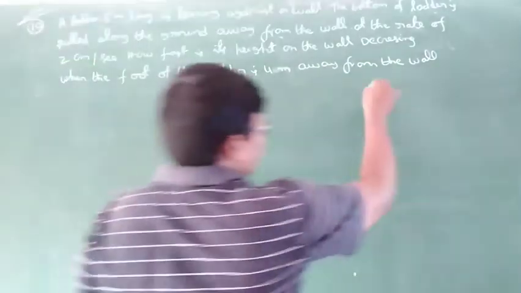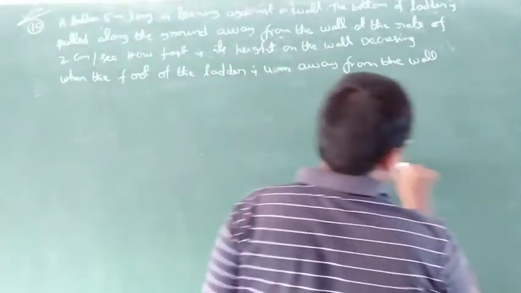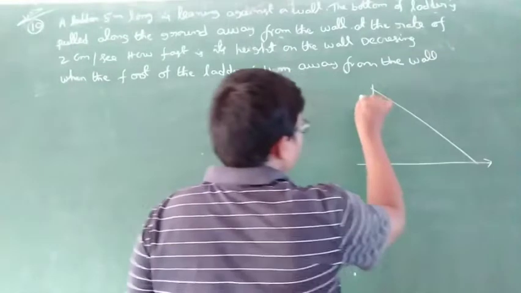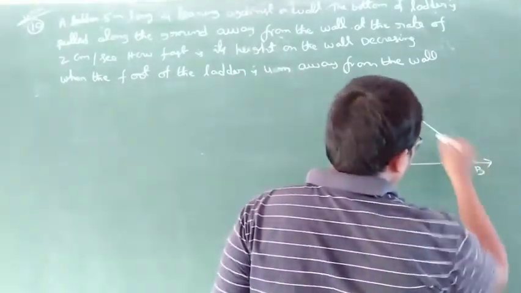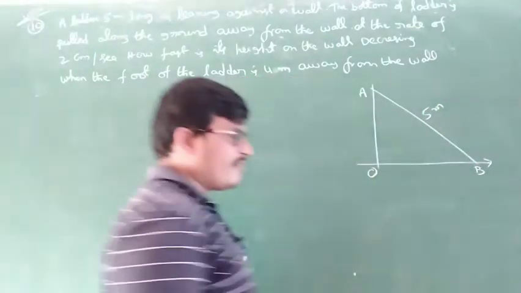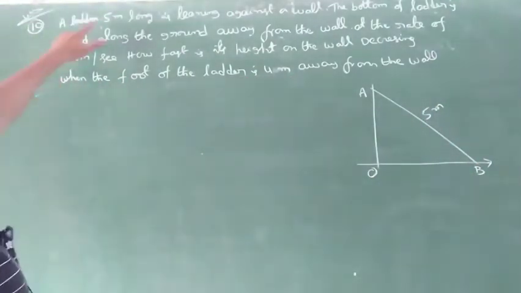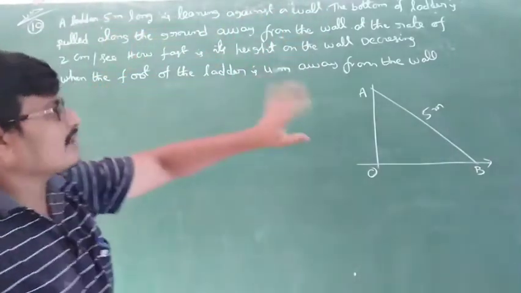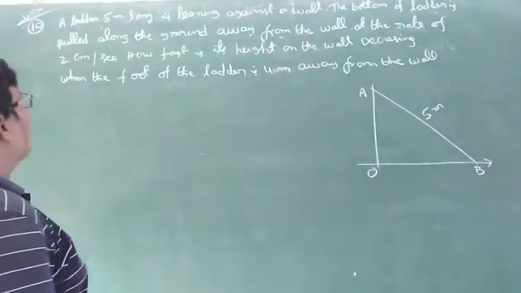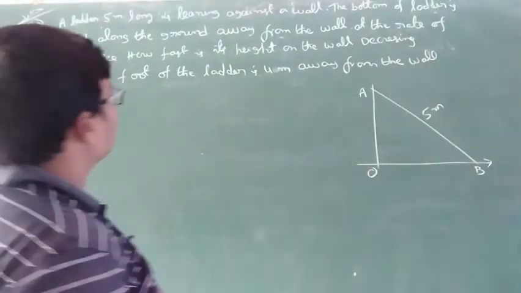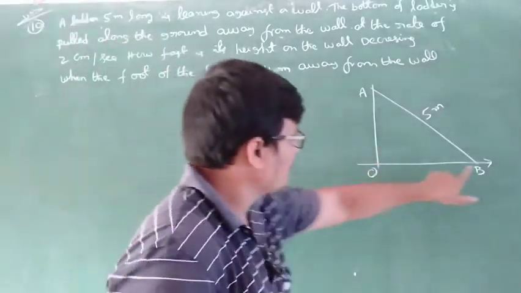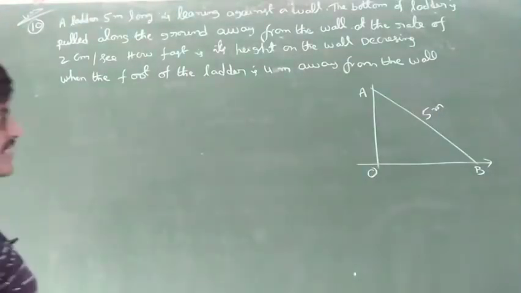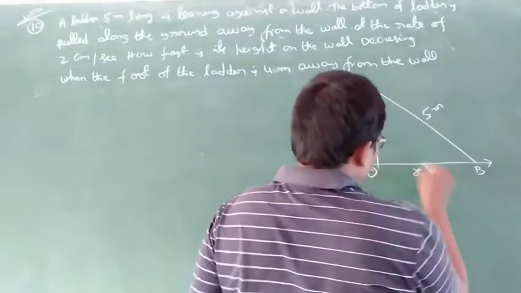This is the wall. This is the foot. This is the ladder, A, O, B. This is the 5 meter ladder length. A 5 meter long ladder leaning against a wall. The bottom of the ladder is pulled along the ground from the wall at the rate of 2 centimeter per second. This is x, this is y.